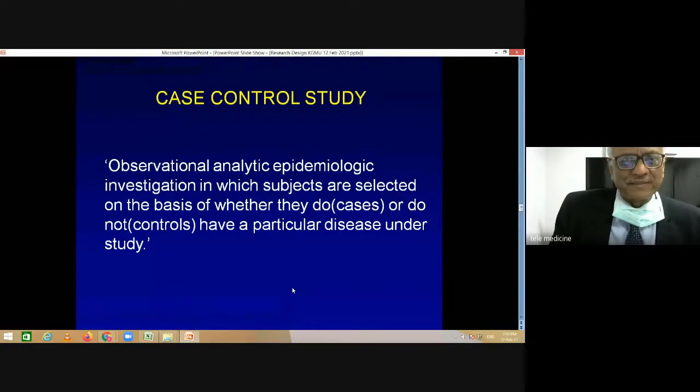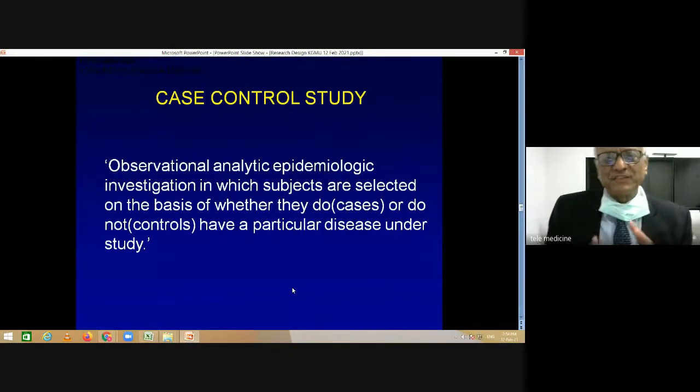Now remember, this is how a case control study differs from a cohort study. In a cohort study, your subjects are classified on the basis of exposed or non-exposed. In a case control study, subjects are classified on the basis of cases, whether they have disease or an outcome, or they do not have disease, or controls.